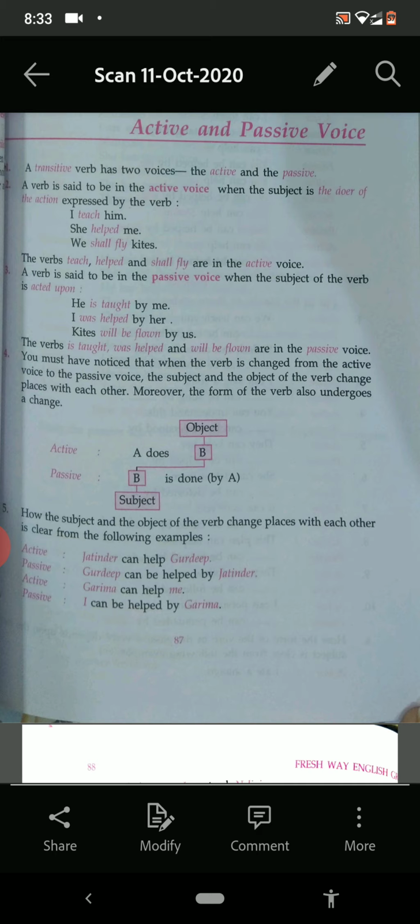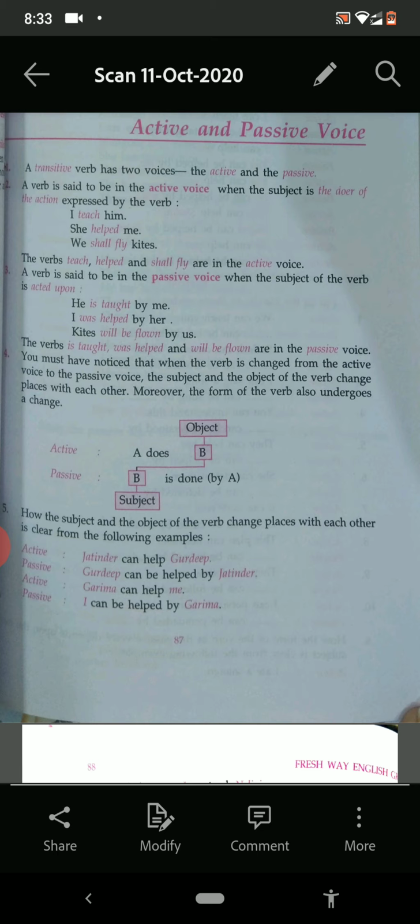Agent "by". Now see on number 5. How the subject and the object of the verb change places with each other is clear from the following examples. See on number 5, the examples have been given. Let us read them and then we shall come to know how the subject is changed into object and the object is changed into subject.